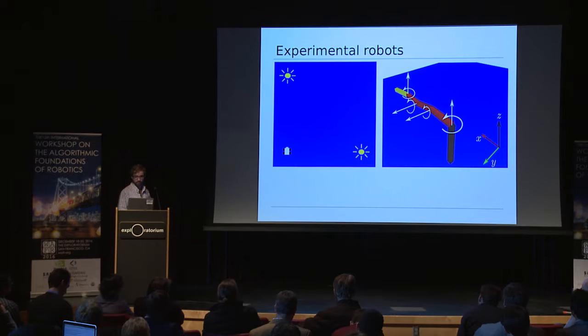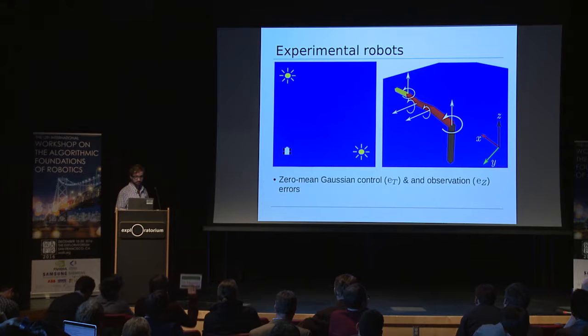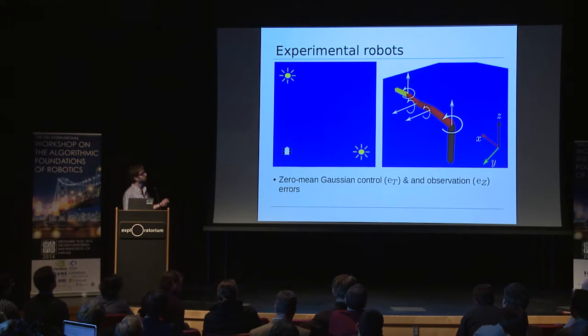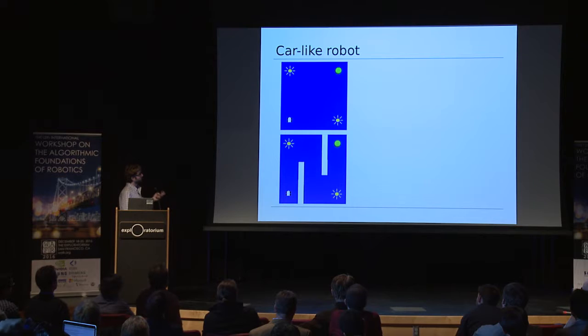Now, the second robot we are looking at is a 4-degree of freedom manipulator operating inside a 3D environment, where the state is 8-dimensional and consists of the joint angles and the joint velocities of the robot. Now, for both robots, we assume that the controls and observation are disturbed by zero-mean Gaussian noise. Note, however, even though we assume Gaussian errors, due to the nonlinearities of the systems, the beliefs will not be Gaussian in general.